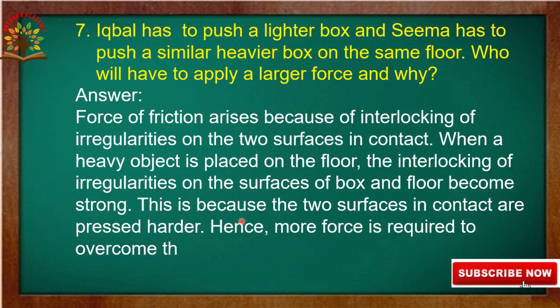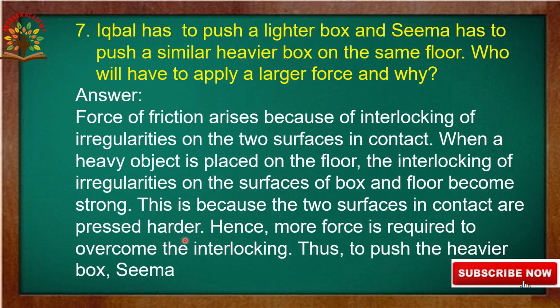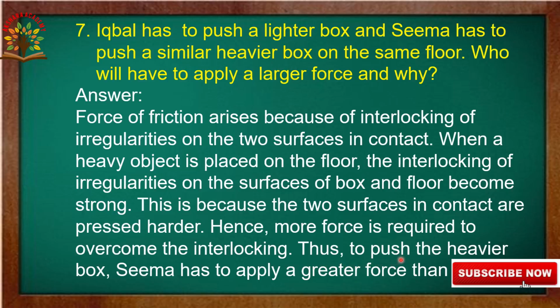This is because the two surfaces in contact are pressed harder. Hence, more force is required to overcome the interlocking. Thus, to push the heavier box, Seema has to apply a larger force than Iqbal.